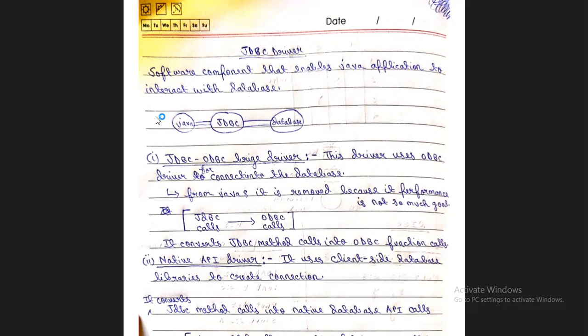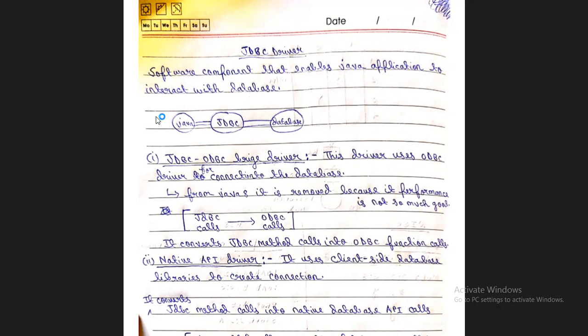Like in the JDBC ODBC bridge driver, where it converts the JDBC method call into an ODBC function call, in the native API driver it converts the JDBC method call into native database API calls. API means application programming interface. So the native API driver works like this.